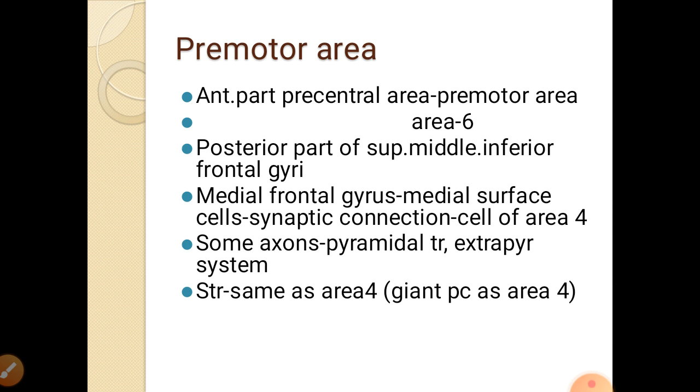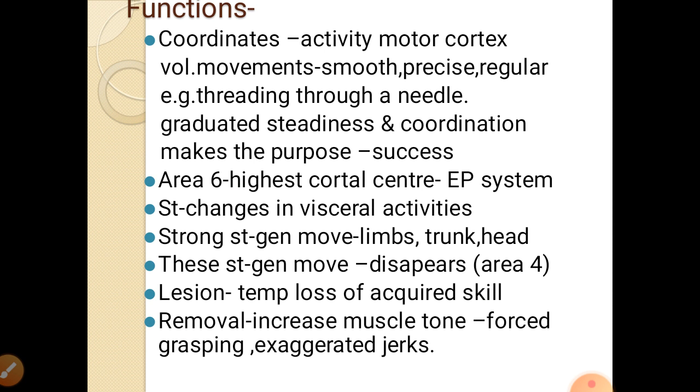Structure, if you see the histological structure, that is similar to area 4, giant large pyramidal cells are present here. If you see the function of area 6, this area 6 coordinates the activity of motor cortex. The voluntary muscle movement is there. The movement should be smooth, precise and regular. For smooth, precise and regular movement, coordination is required, and that is given by this area number 6.